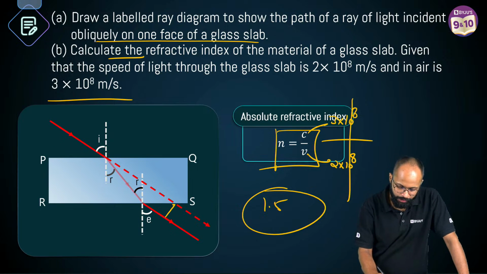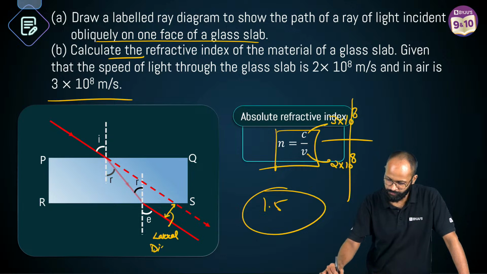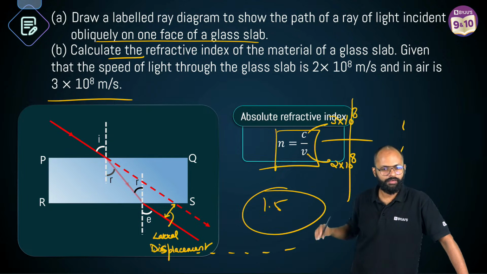इसका नाम क्या होता है? What is the name of this? It is called as lateral displacement, right? अरे चलो भाई. हाँ, displacement. Clear? Fine. हाँ, very good.